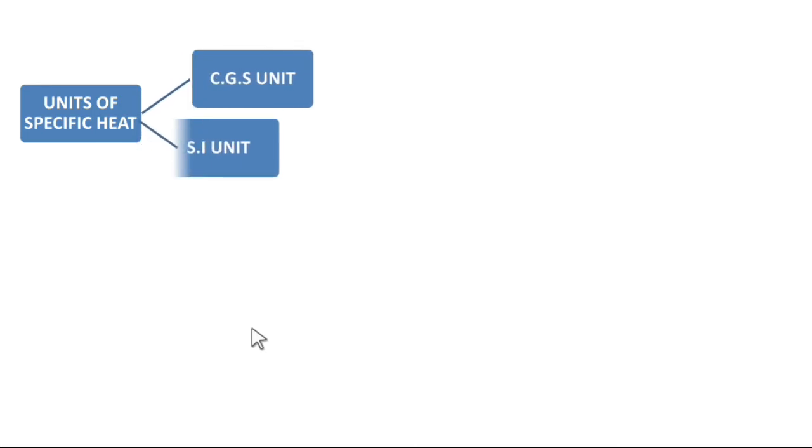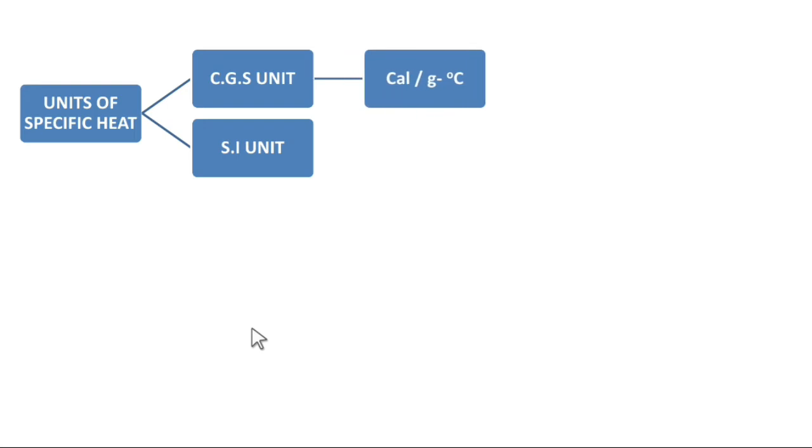Now let's see the units of specific heat, CGS unit and SI unit. CGS unit is calorie per gram degree Celsius and SI unit is joule per kg Kelvin.